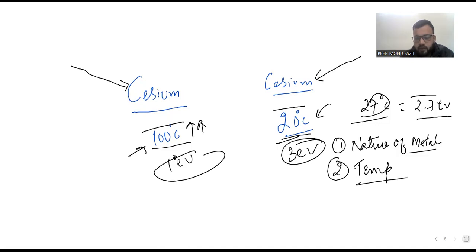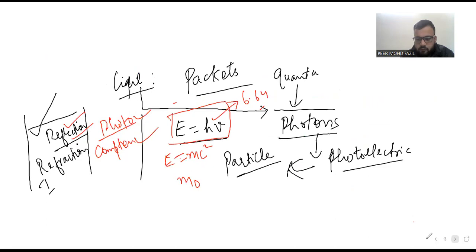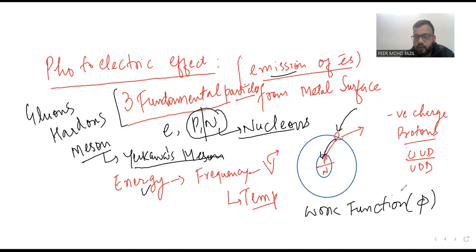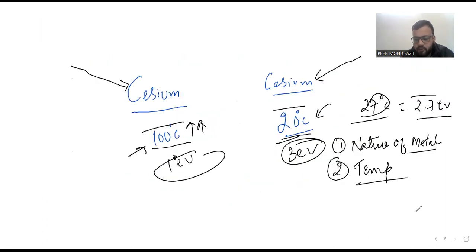Now you understood. Firstly, we were about to discuss photoelectric emission, that is, emission of electrons. Now you understood that to emit electrons, firstly we had to understand the nature of the material, whether it is electropositive or negative, let's take electropositive. Then we have to understand the temperature of the material.